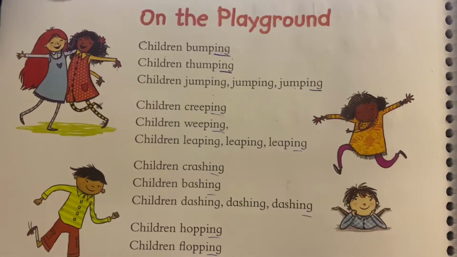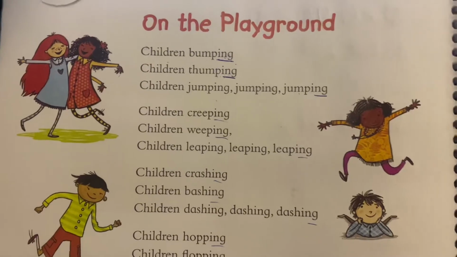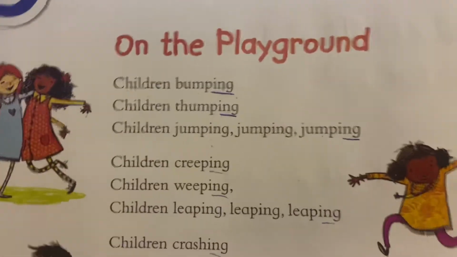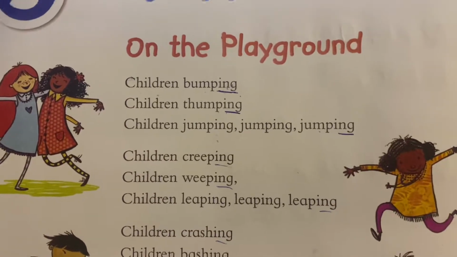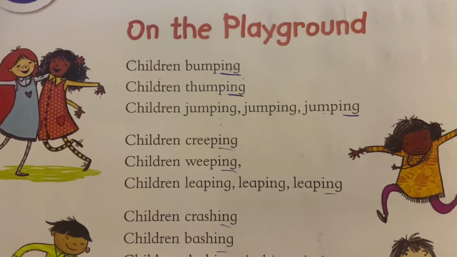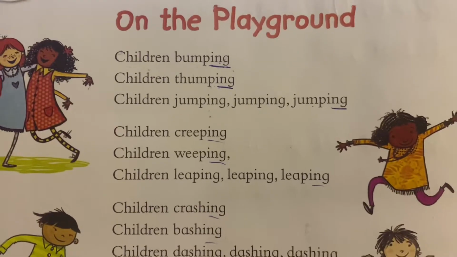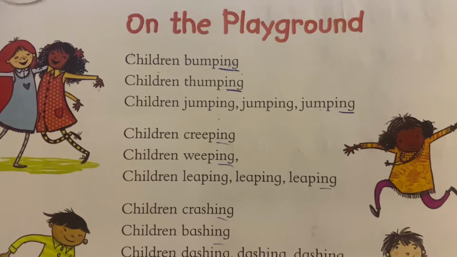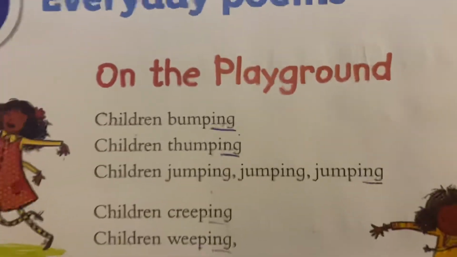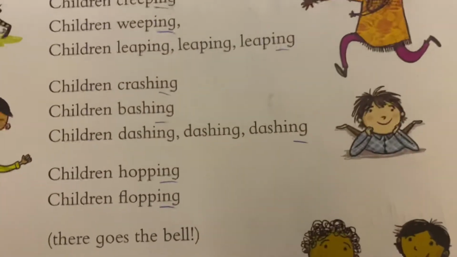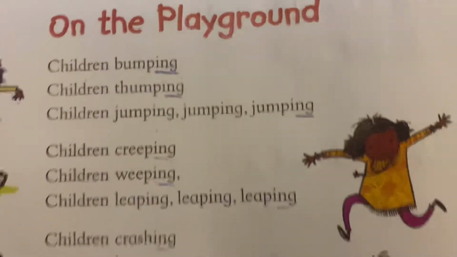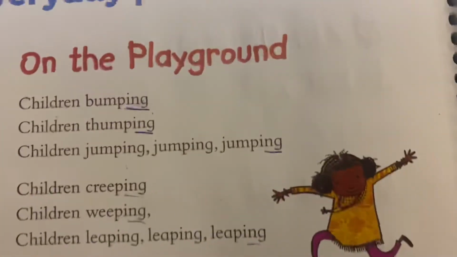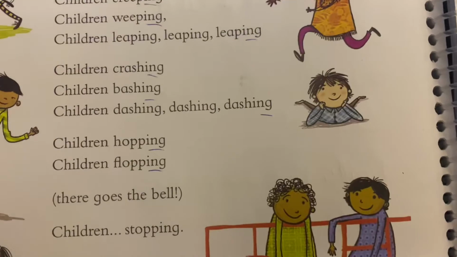So words that have the same sound and are also found at the end of the lines in a poem, it's called what? It's called rhyming words. Now we learned that rhyming words are found at the end of the lines in a poem. Let's look at the end of each one of these lines: bumping, thumping, jumping, creeping, whooping, lipping, crushing, bashing, dashing, hopping, flopping, and stopping. Okay, they are called rhyming. We have rhyming words.